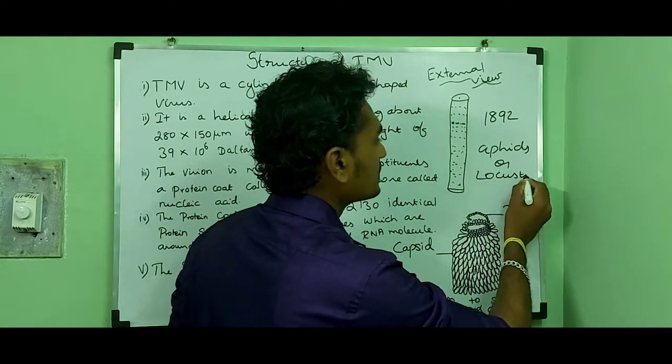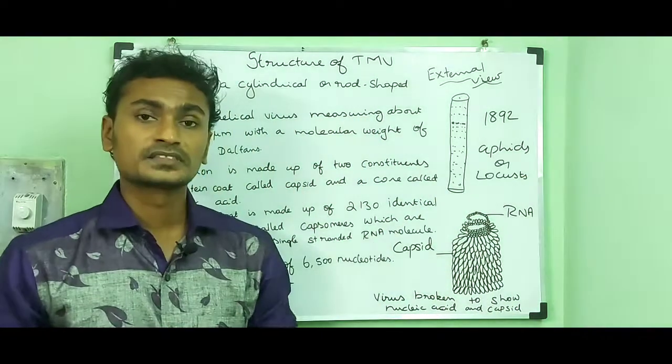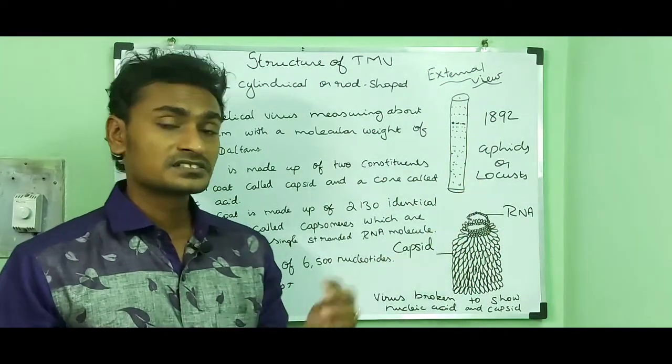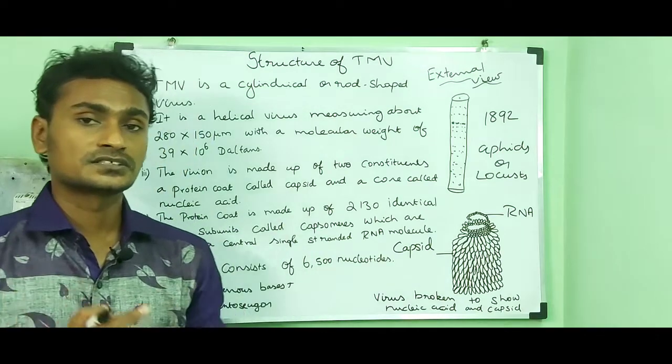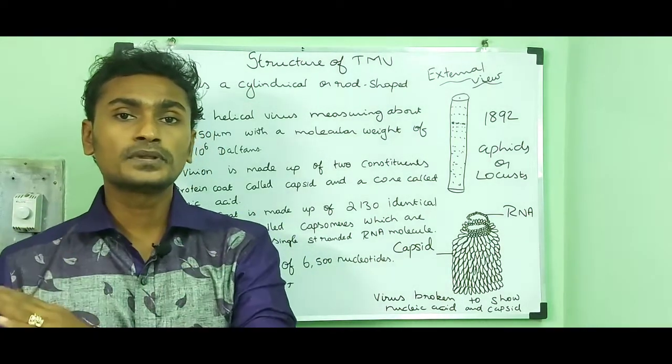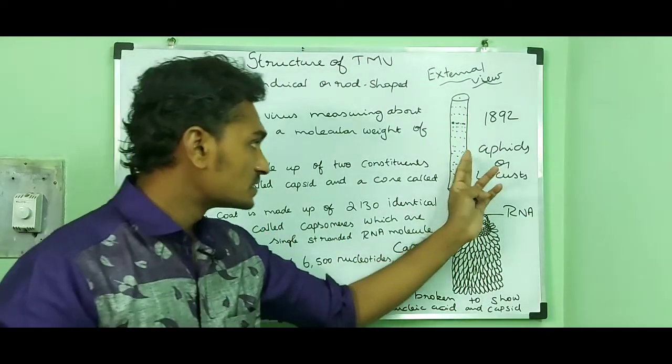These are all insects. Aphids means bugs, and locusts are short-horned grasshoppers. So the virus can be transmitted from one plant to another through these insects.